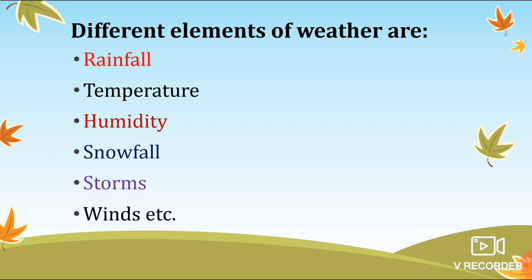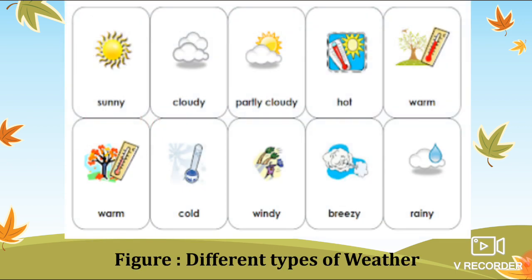These are the major elements. Based on these elements, there may be sunny weather, cloudy, partially cloudy, hot, warm, cold, breezy. This is the kind of weather that may take place.